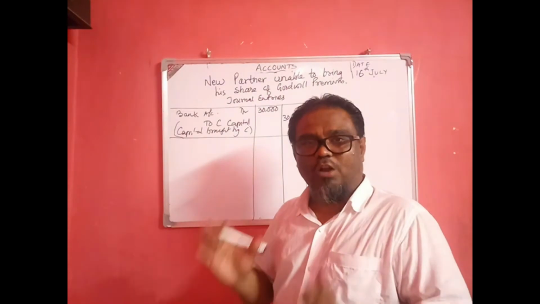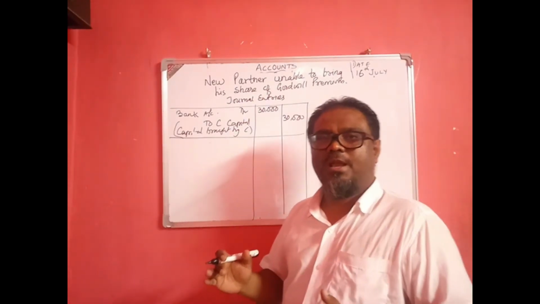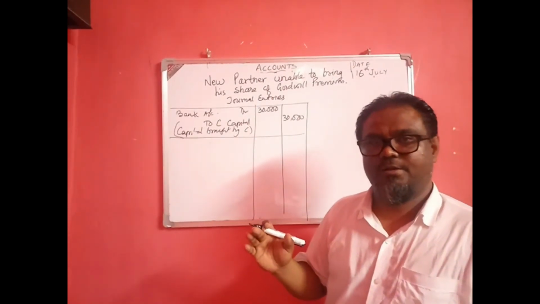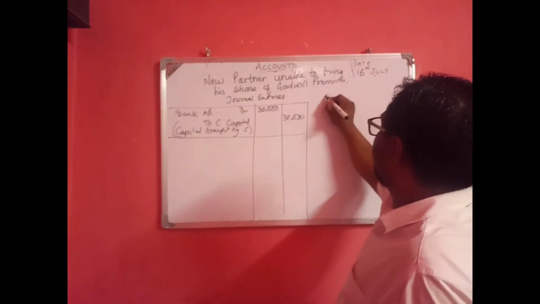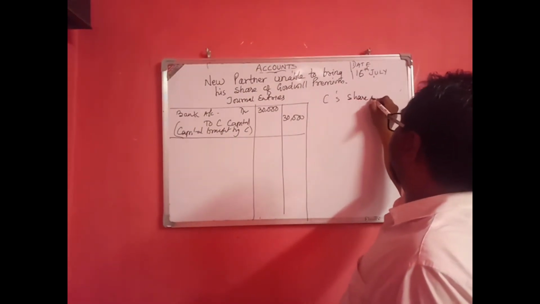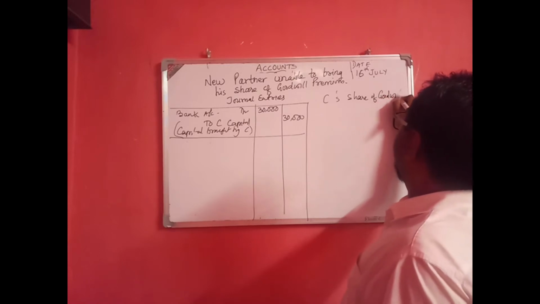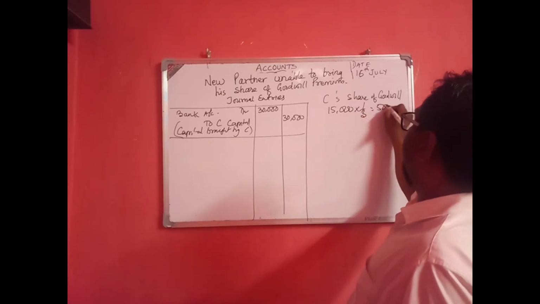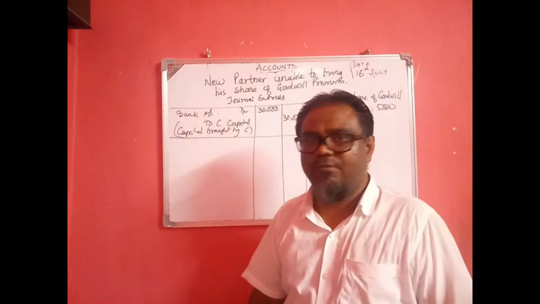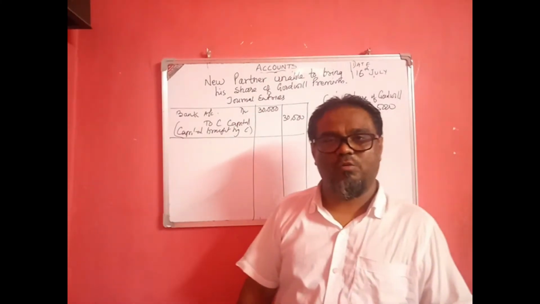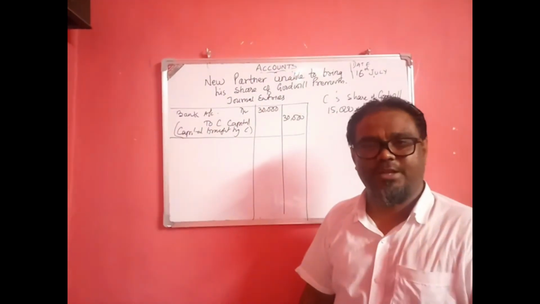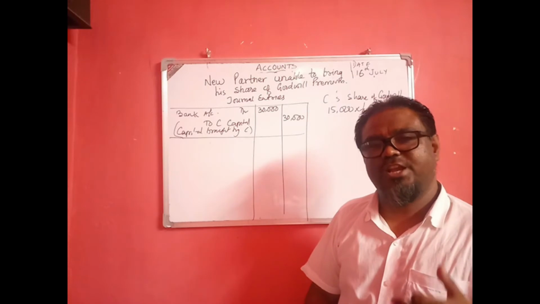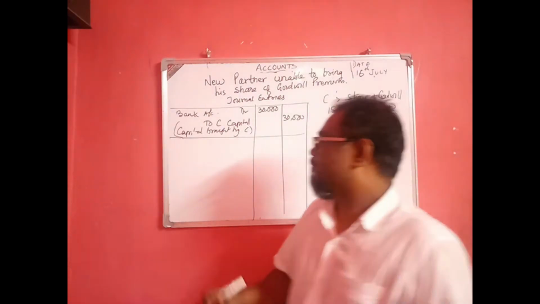What is his share, how much? The total value of the goodwill is 15,000 and C's share is 1/3, so 15,000 into 1/3 will come 5,000. And C is unable to bring it. When C is unable to bring the goodwill premium, C's current account should be debited and A and B's capital accounts should be credited in their sacrificing ratio. Here the sacrificing ratio is the same as the old ratio.